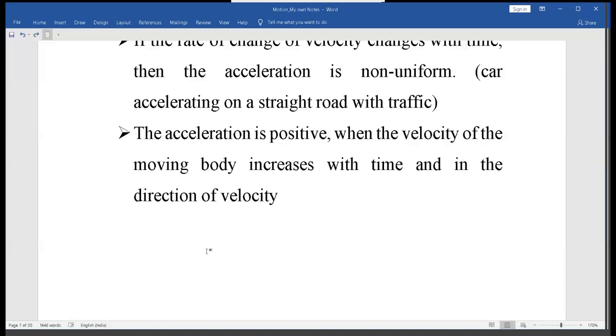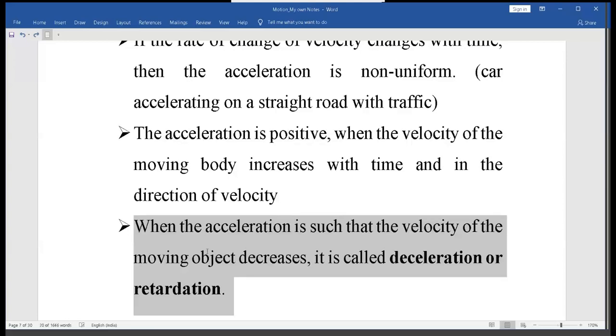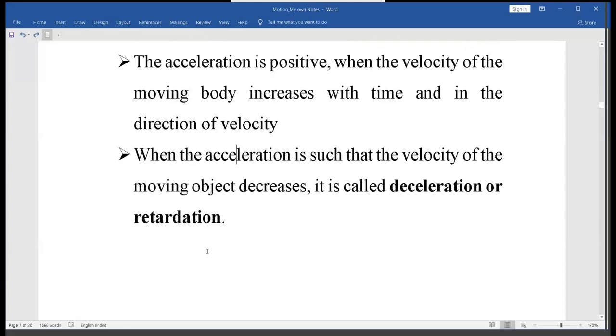Now, let's consider one more example. Suppose a car is moving at a particular velocity in the north direction and the road is clear, but then due to traffic, the person applies brakes, and because of this, the velocity of the moving car decreases. So now what can we say about it? Here, we can say that when the acceleration is such that the velocity of the moving object decreases, it is called deceleration or retardation.